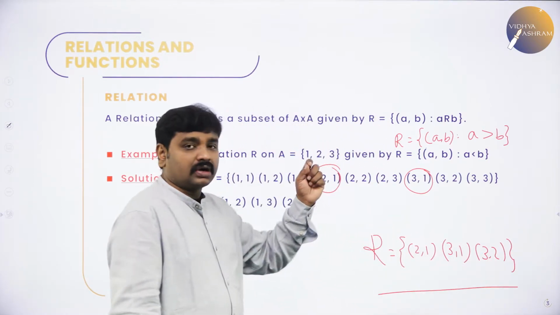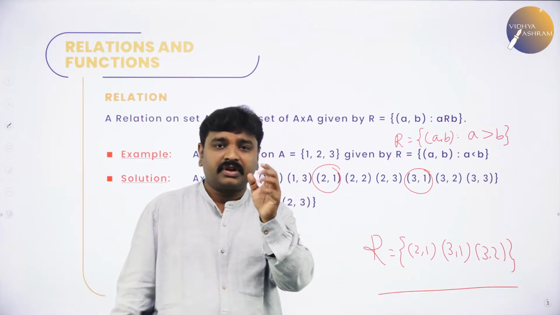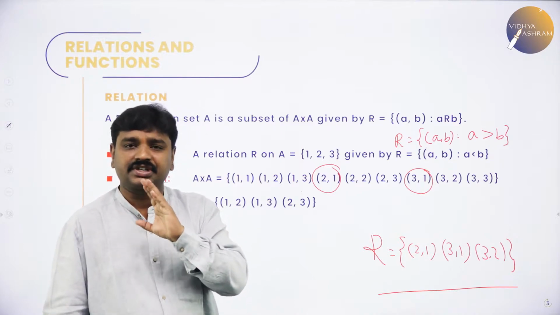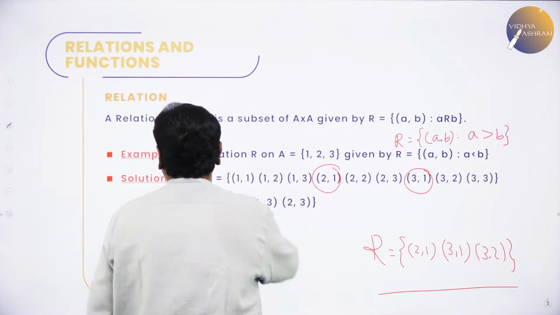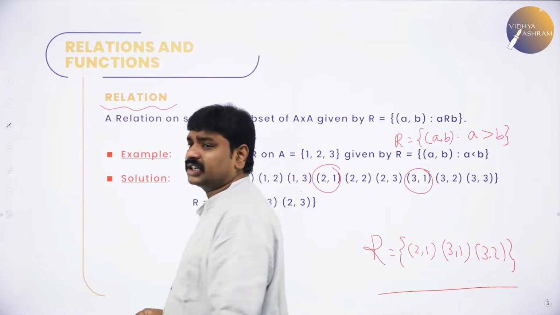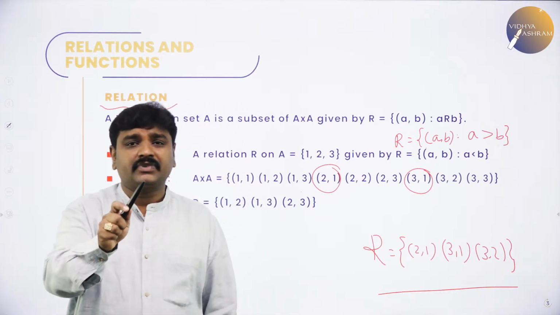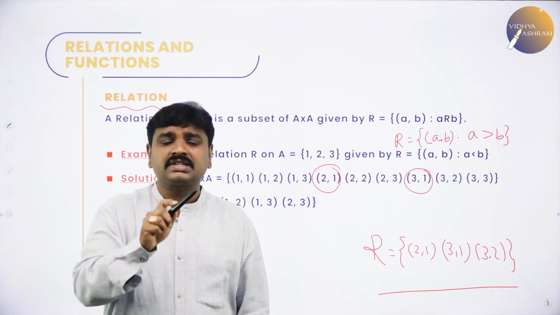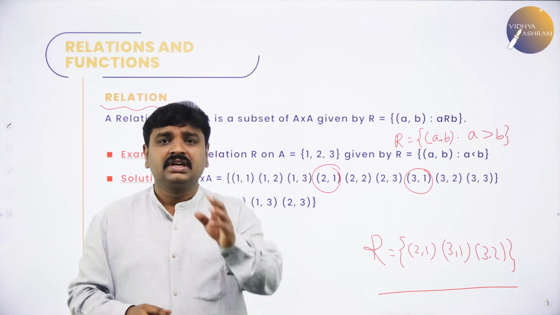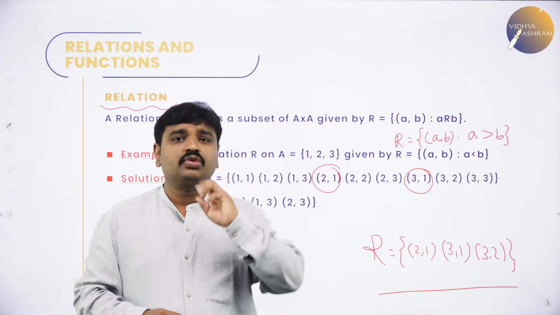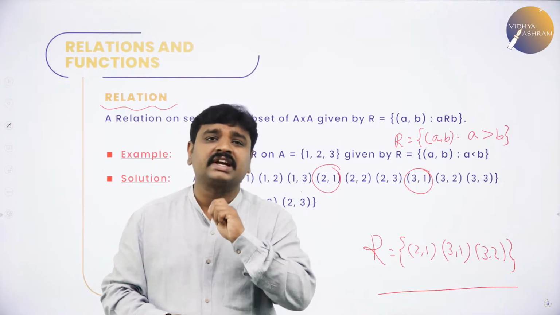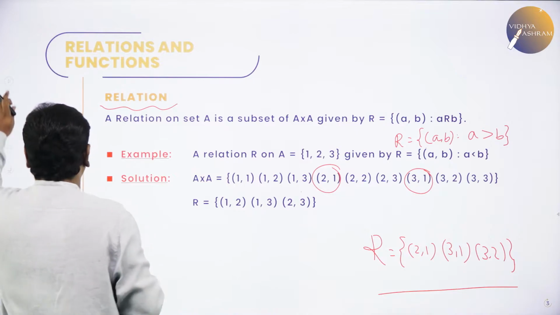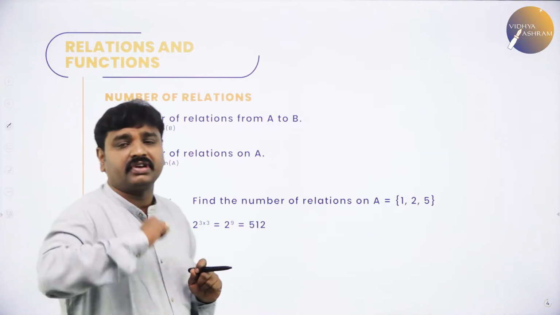So if R contains ordered pairs, the first element should be related to what? The second element. R is a subset of what? Cartesian product. All of you know what a relation is. What is a relation? A relation on set A is a subset of A cross A where R is equal to ordered pairs (a, b) such that a should be related to b. First element should be related to what? Second element. Then we will go to the next case, that is types of relations and number of relations.